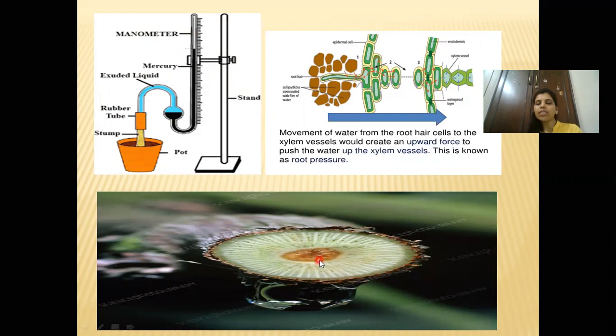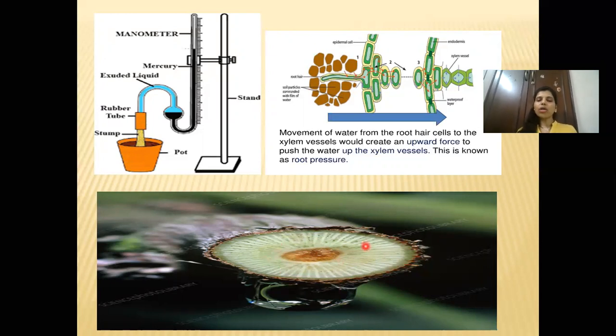Here also we are seeing this root pressure. This is the xylem which is shown over here, and these outer layers are the phloem. So you can see that when you cut or open it, the first conducting vessel is phloem and inside is xylem. So phloem first and then the xylem: inside is xylem and outside is phloem.